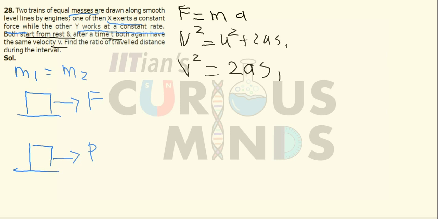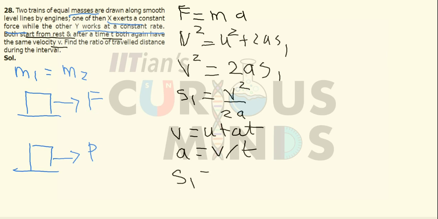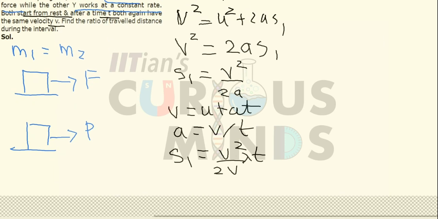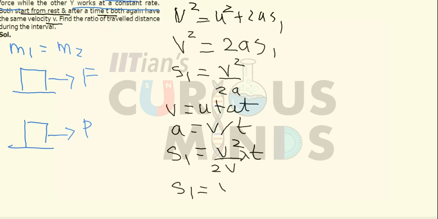So if I say this is s1 in the first case, s1 will be equal to v square divided by 2a. Now if the acceleration is constant, I can say that v is equal to u plus at. Initial velocity is equal to 0, so the acceleration will be equal to v divided by t. When I substitute the value, s1 will be equal to v square divided by 2v over t, t will go in the numerator. It will be simply s1 equal to v into t divided by 2. This is the total displacement in the first case.